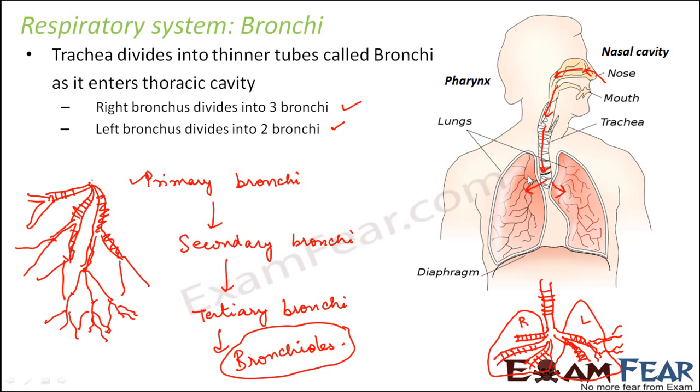As soon as it enters the bronchi, we can say that air has entered the lungs, because bronchi are present inside the lungs. So once the air has reached the primary bronchi, it is there inside the lungs. After that, inside the lung, it will start moving from primary bronchi to secondary bronchi, then to tertiary bronchi, then to bronchioles, then to alveoli. But now the air is inside the lungs.